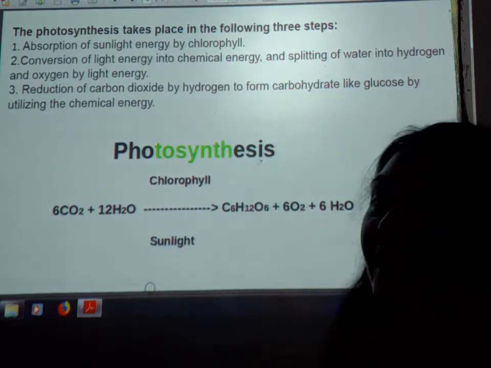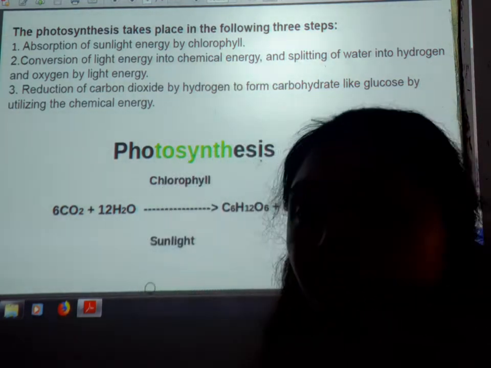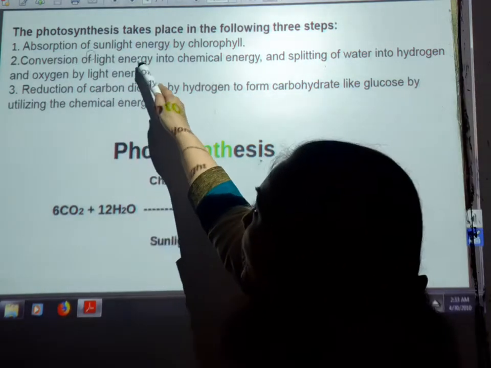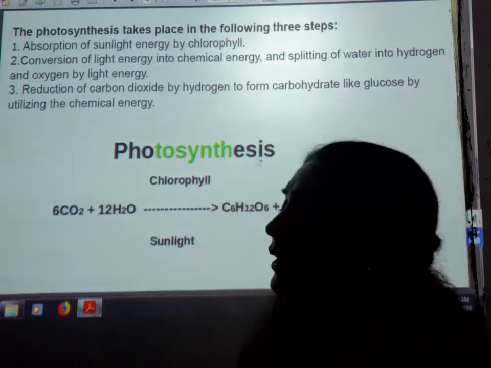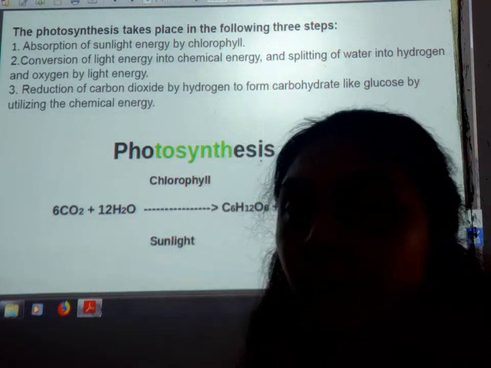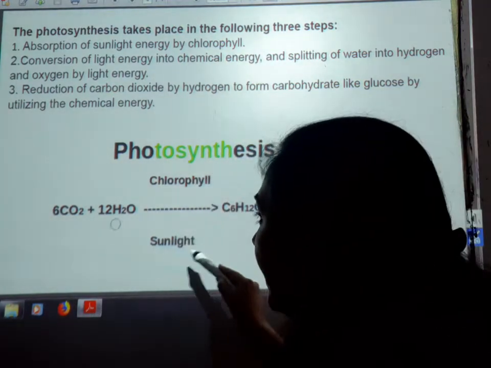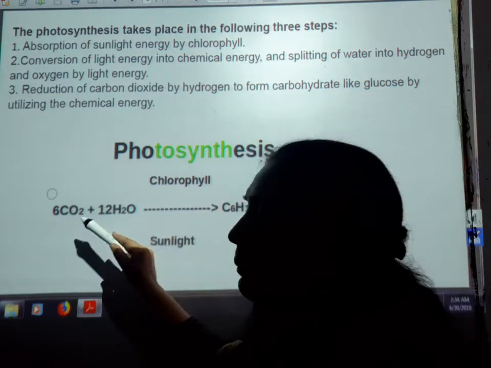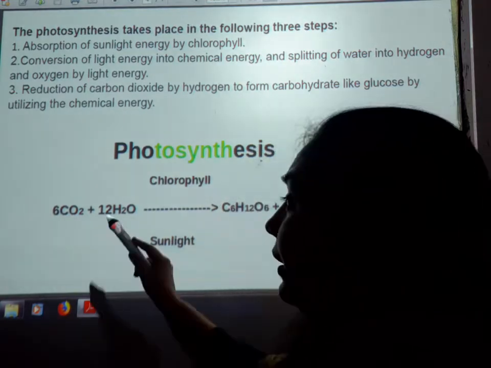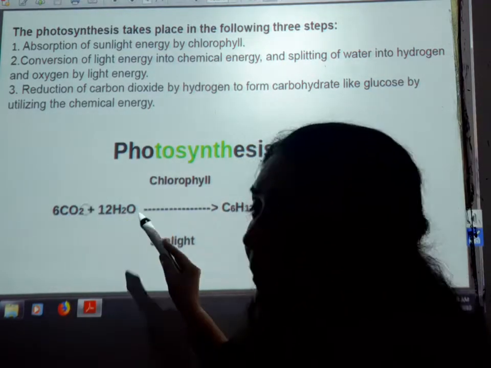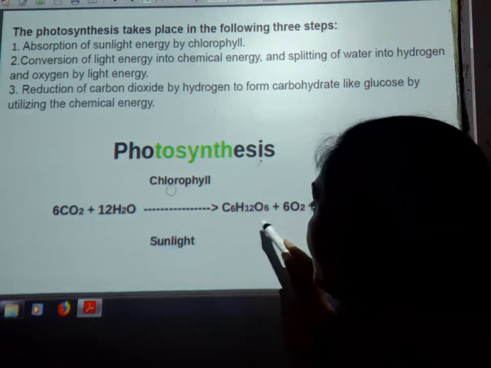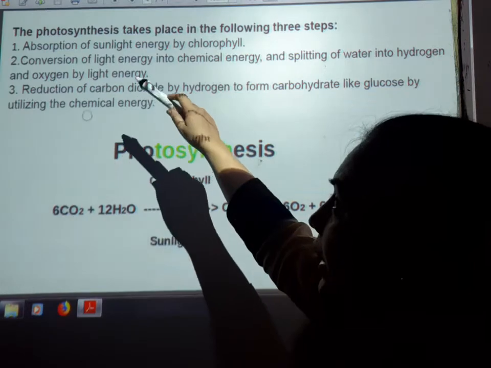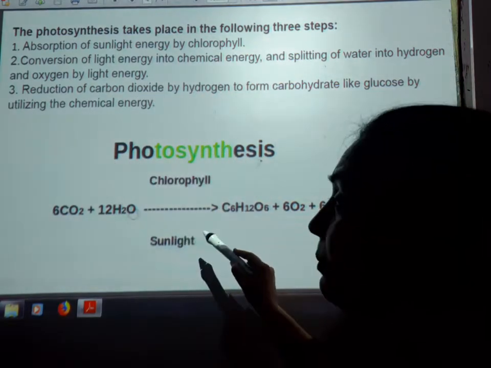What are the basic steps performed by the leaves? The first is the absorption of sunlight energy by the chlorophyll. Students, in the presence of sunlight and chlorophyll, the carbon dioxide and water enter the leaves, where by chemical reaction they produce glucose, the food for the plant. So the first step is absorption of sunlight energy by chlorophyll.